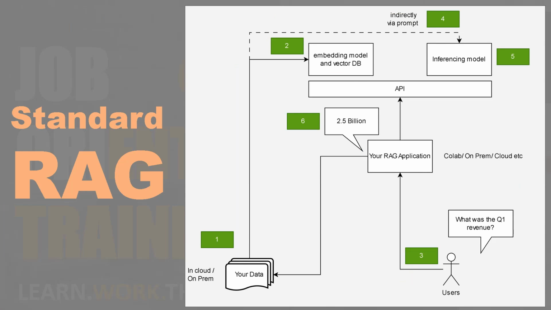All right, so here we start by loading the proprietary data, for example, company information, into a vector database, which is used for semantic search, right? Then when you ask the question, all the relevant data pertaining to that question is retrieved from the vector database. And we saw this earlier in the demo, right?